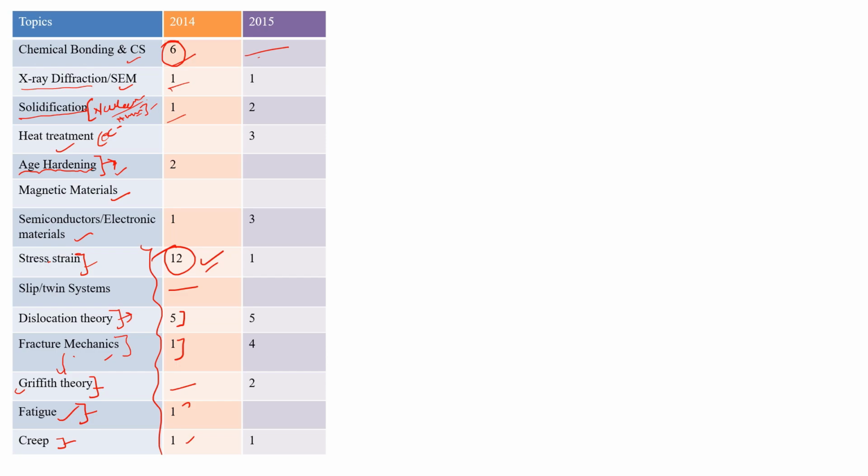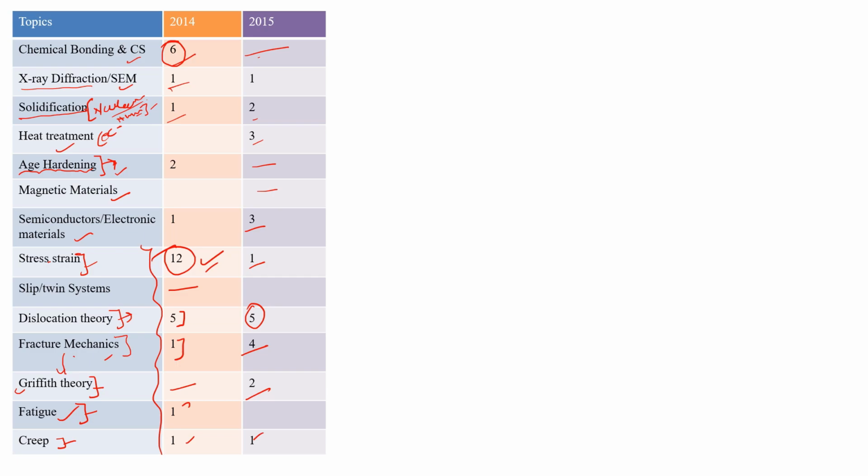And in 2015 you can see there were no questions from chemical bonding and crystal system. They asked questions from X-ray diffraction and SEM, solidification, heat treatment, age hardening no questions were there, magnetic materials no question, semiconductor electronics 3 marks question, stress strain 1 mark, 5 marks dislocation theory, and 4 marks fracture mechanics, Griffith theory 2 marks, and creep 1.